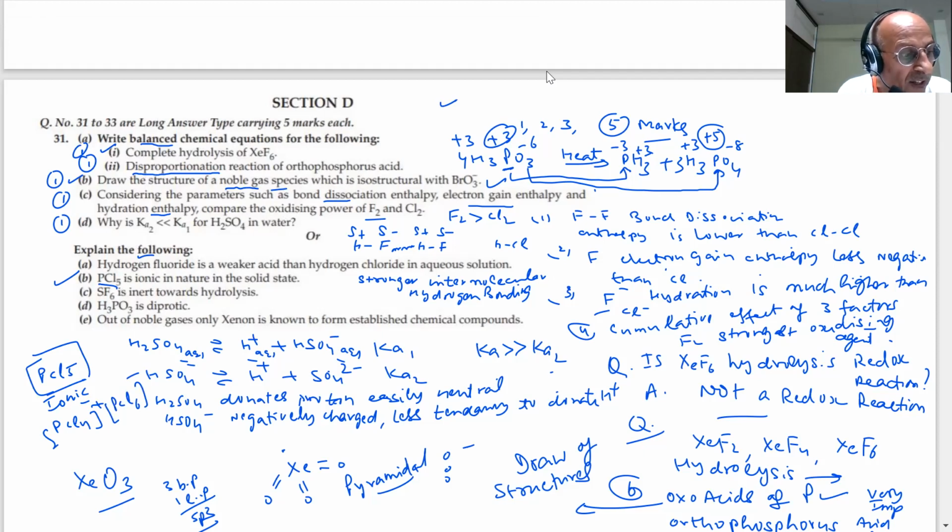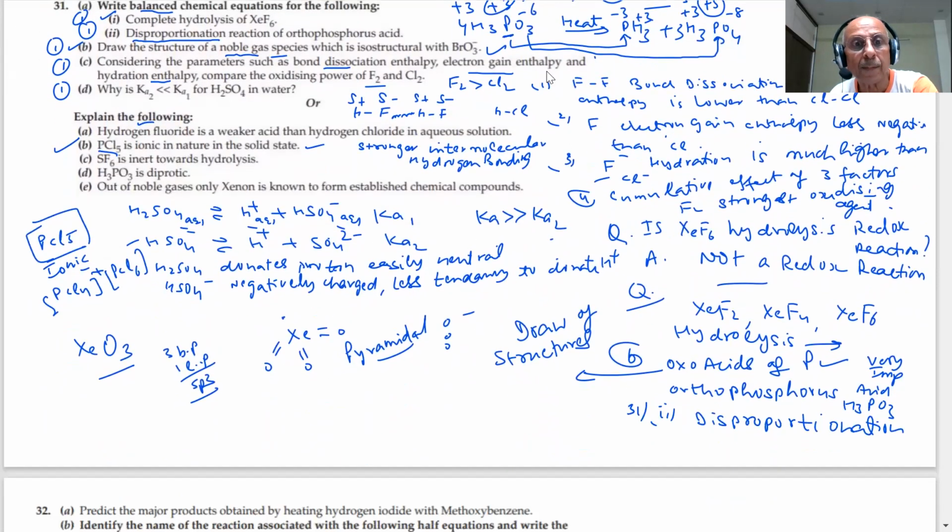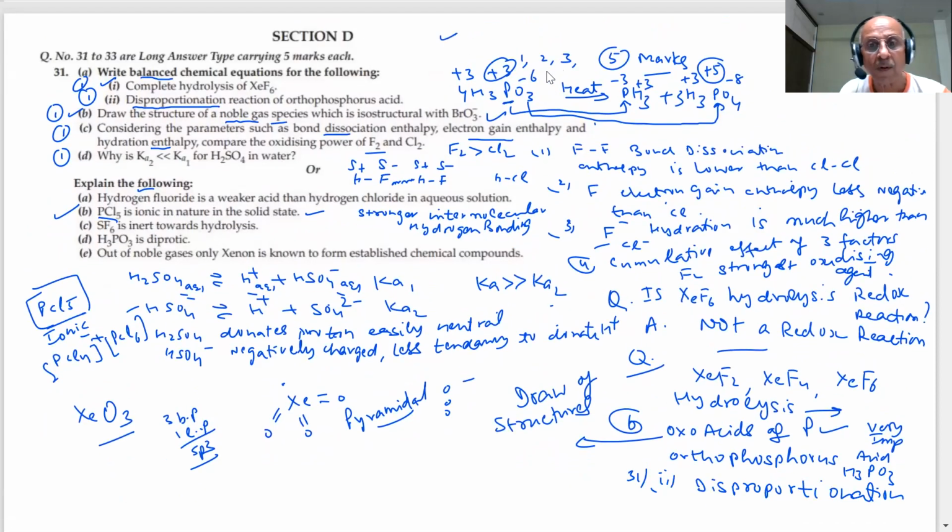So on melting, these ions become free to move, hence they can conduct electricity. It is ionic in nature in the solid state because it exists in the form of ions. These are the ions which are formed. It is ionic in nature. Therefore, see how the question answers are written.